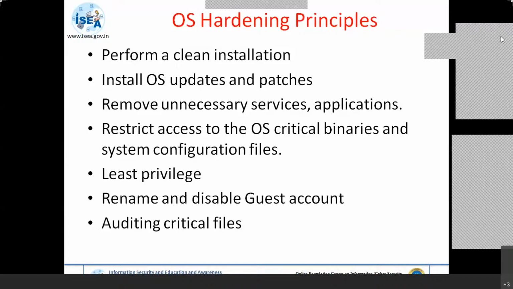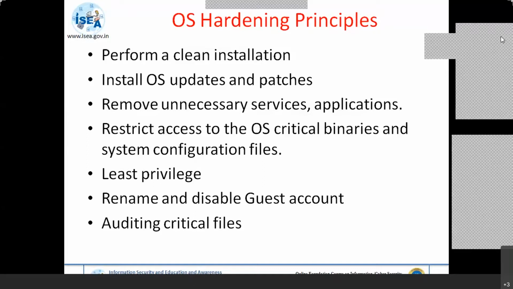We will always be giving a hardening document with this tool. You can see how the privilege can be given at the service level, at the application level, at the network level, and at the security level. These are some of the things you have to implement, and we can guarantee that your system can be 90% secured by doing this hardening.